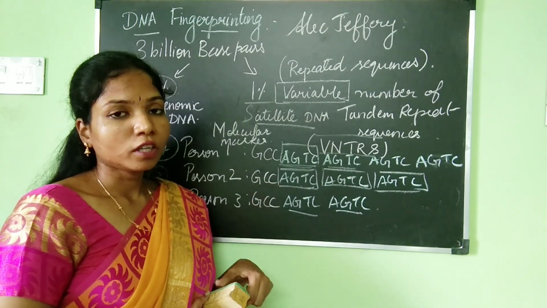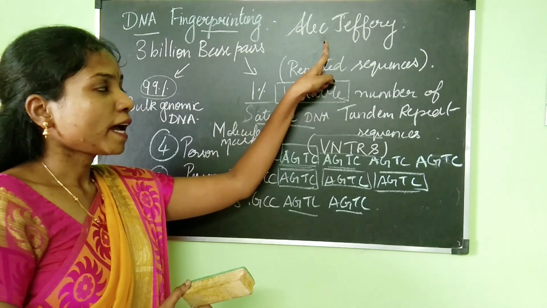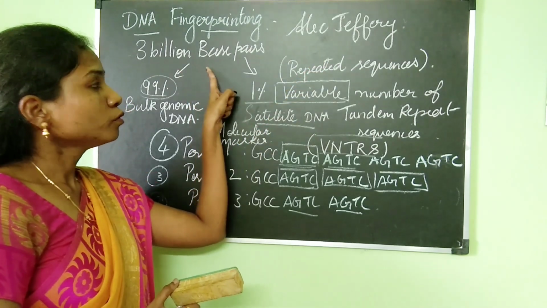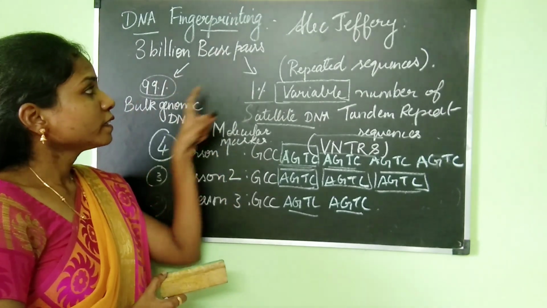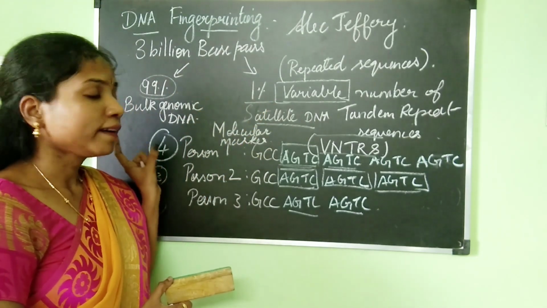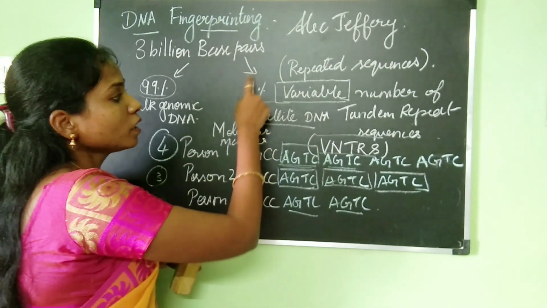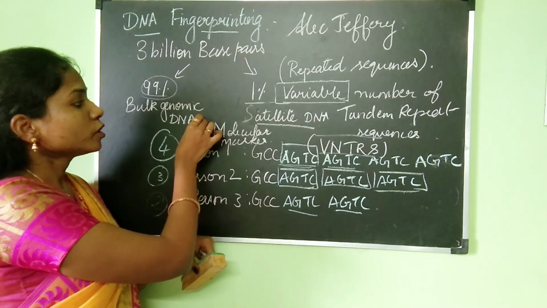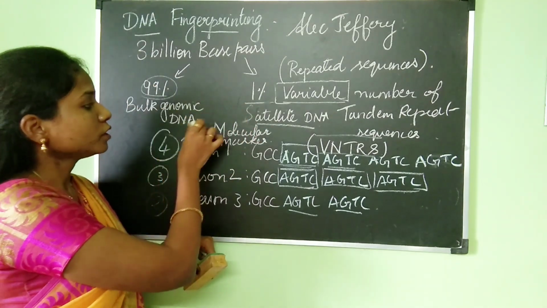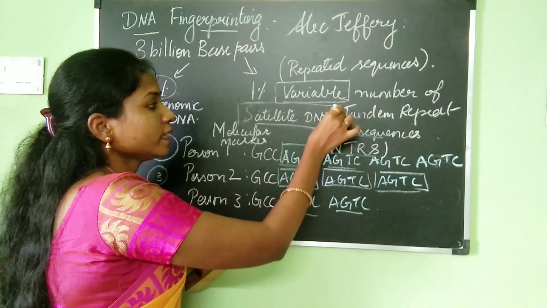So I will repeat the concept once again for you. DNA fingerprinting was described by Alec Jeffrey. There are about 3 billion base pairs in our human genome, which can be divided into two: 99% of the genome is the same for all of us, and the remaining 1% is different for all of us. The genome which is the same is called the bulk genomic DNA, and that which is different is known as the satellite DNA.